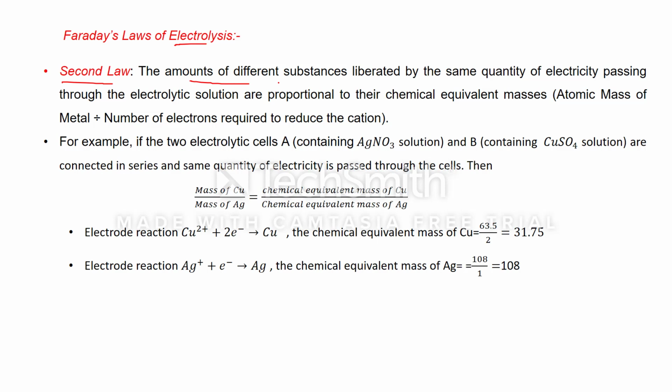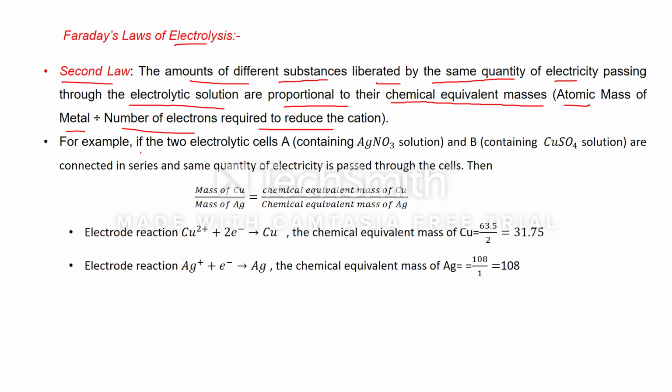The amounts of different substances liberated by the same quantity of electricity passing through the electrolytic solution are proportional to their chemical equivalent masses. Now what is this chemical equivalent mass? We can find it out: that is the atomic mass of the metal divided by the number of electrons required to reduce the cation. From this we can find the equivalent mass.